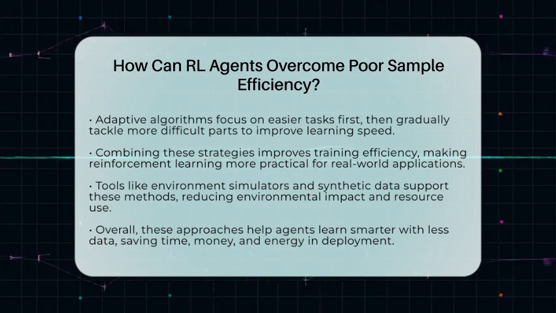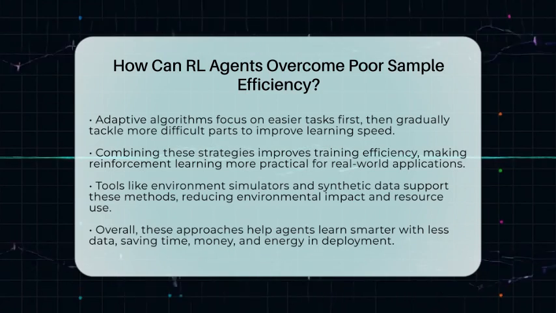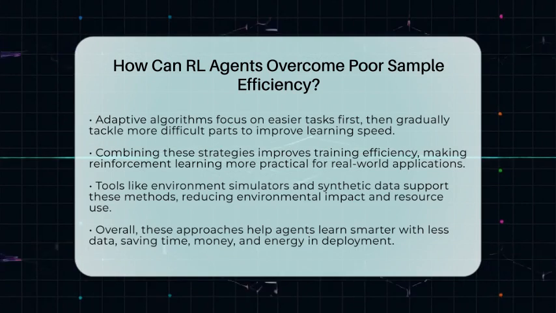Improving sample efficiency is not just about saving time and money. It also reduces the environmental impact of training large models. It means fewer experiments, less energy, and safer deployment in physical systems. So, by combining memory reuse, environment modeling, guided learning, and exploration, we can help reinforcement learning agents become smarter with less data.